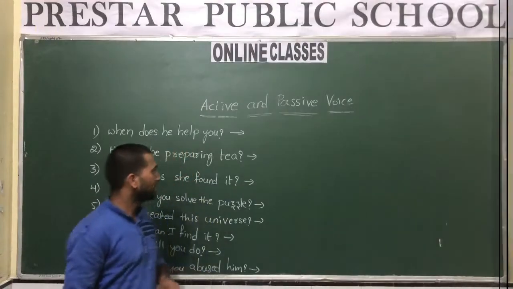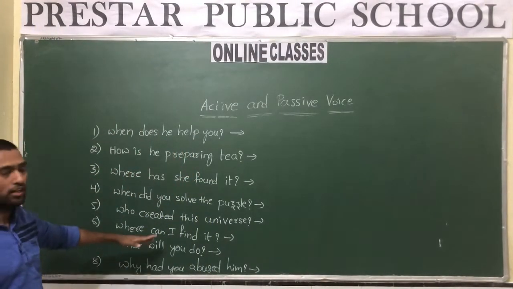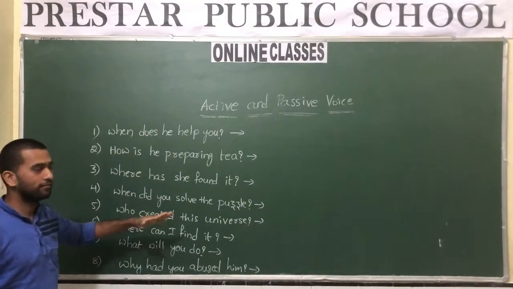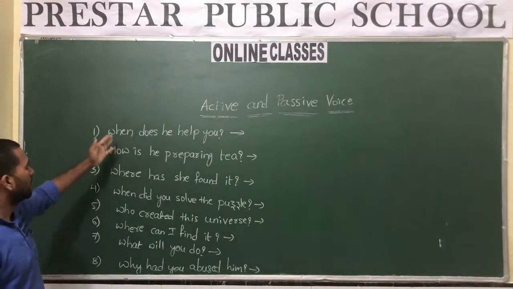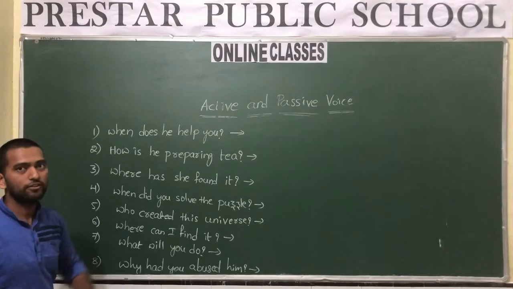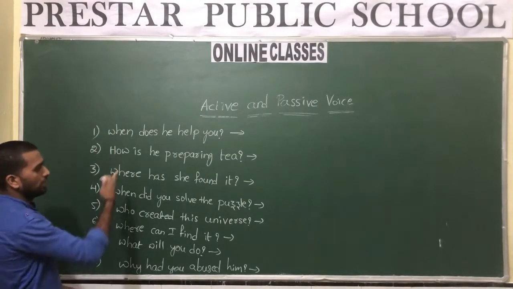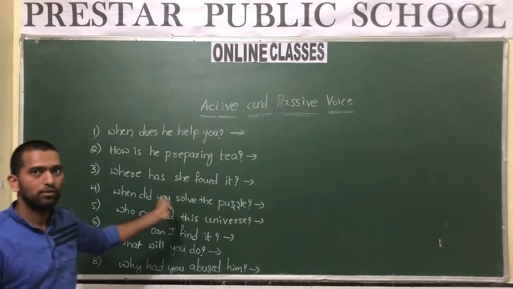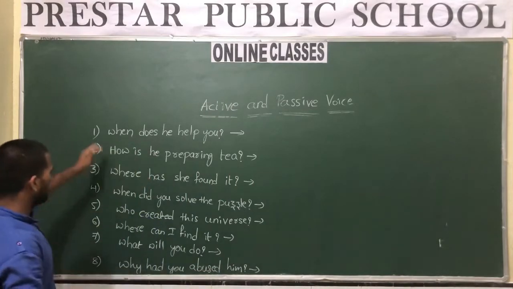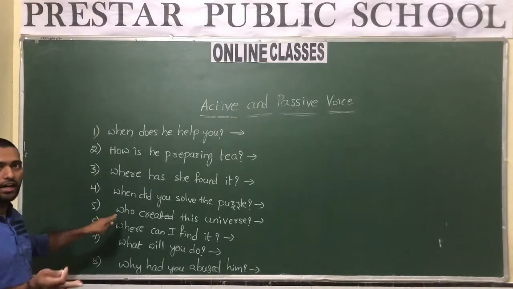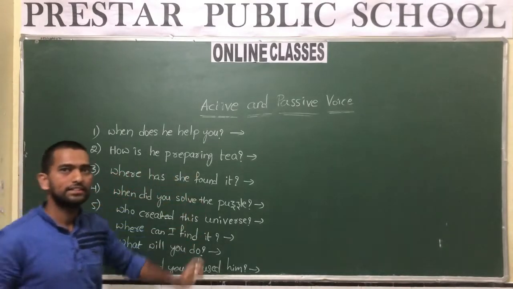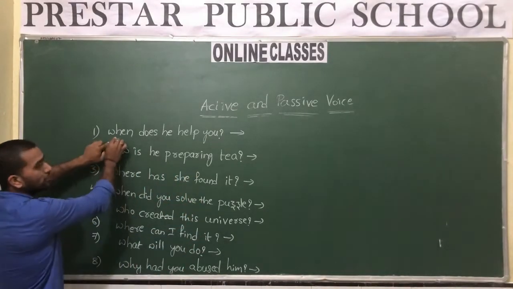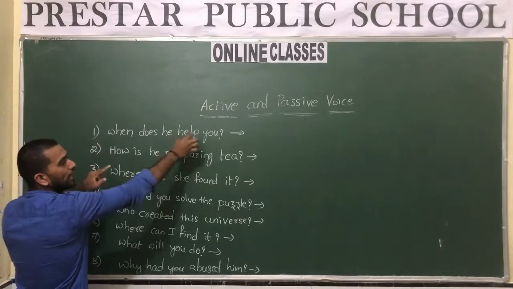Okay, here are some examples. If you observe these examples carefully, these are interrogative sentences, and these are WH word type questions. Now let us convert all these examples into passive voice. If it is a WH word or any helping verb question type, the structure should be followed the same. If you look at the first sentence, when does he help you?